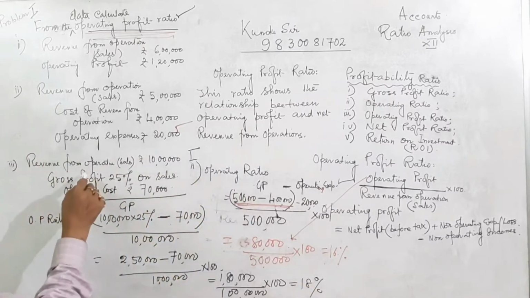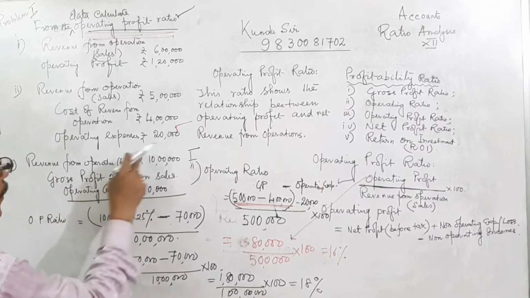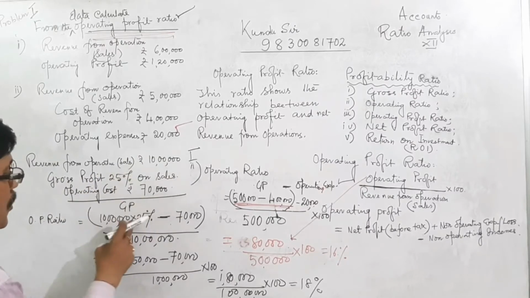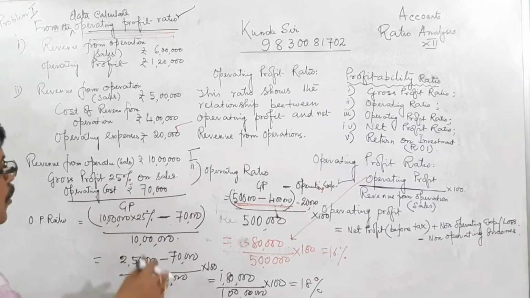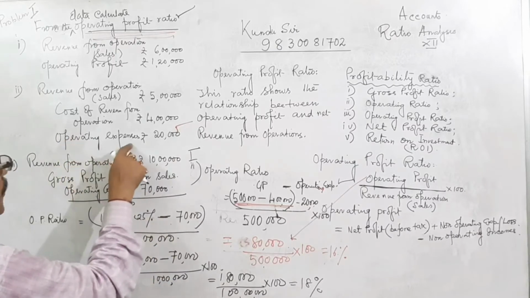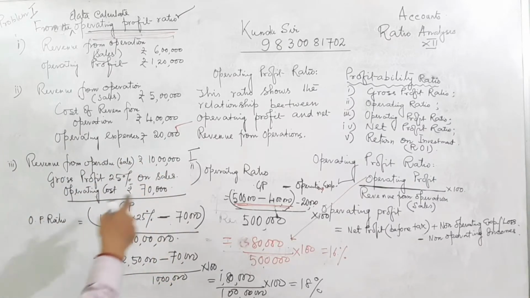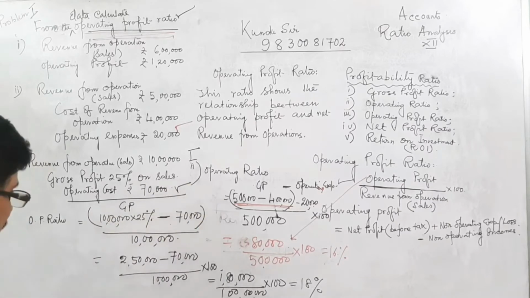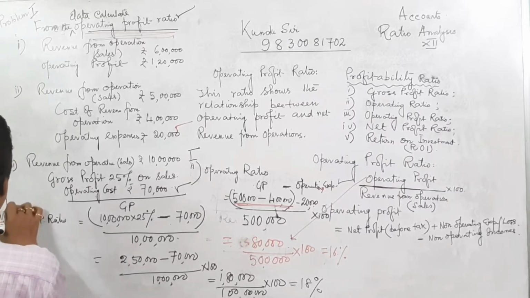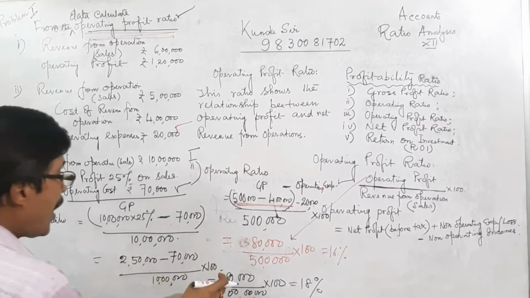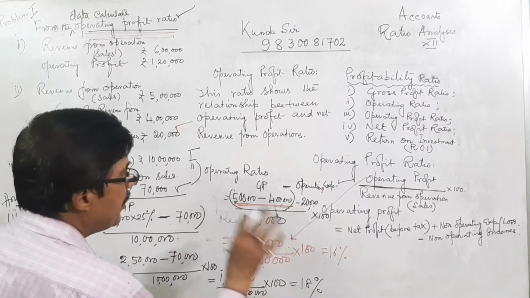Again, gross profit is 25% of revenue from operation, that is 2,50,000. From gross profit, we deduct operating expenses of 70,000. So the third problem's answer is 1,80,000 divided by 10 lakh into 100, equal to 18%.